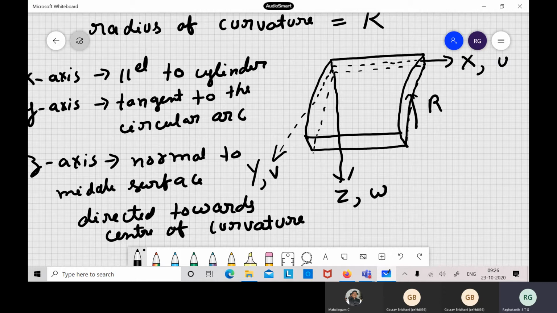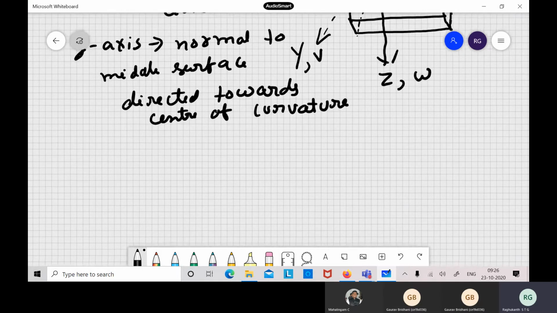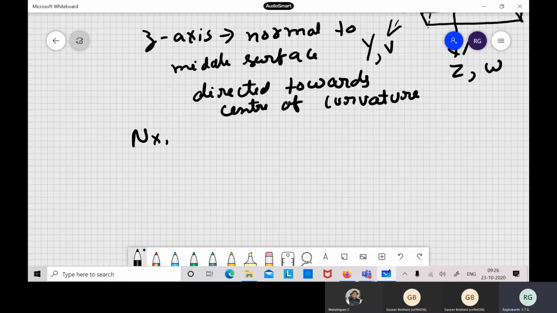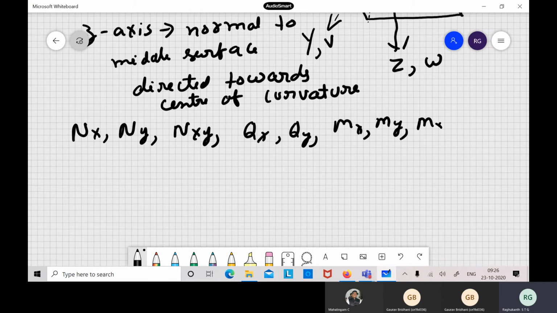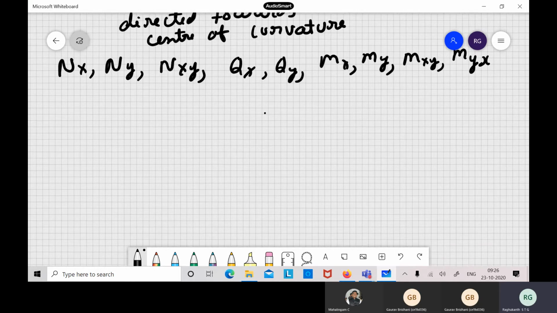Generally, they talk in terms of the stress resultants themselves. So what are our stress resultants? Here also we have nx, ny, nxy, then the shear forces qx, qy, then two bending moments mx, my, and then the twisting moments mxy and myx. These are our twisting moments in shells. You can draw all these too, to see how they look.